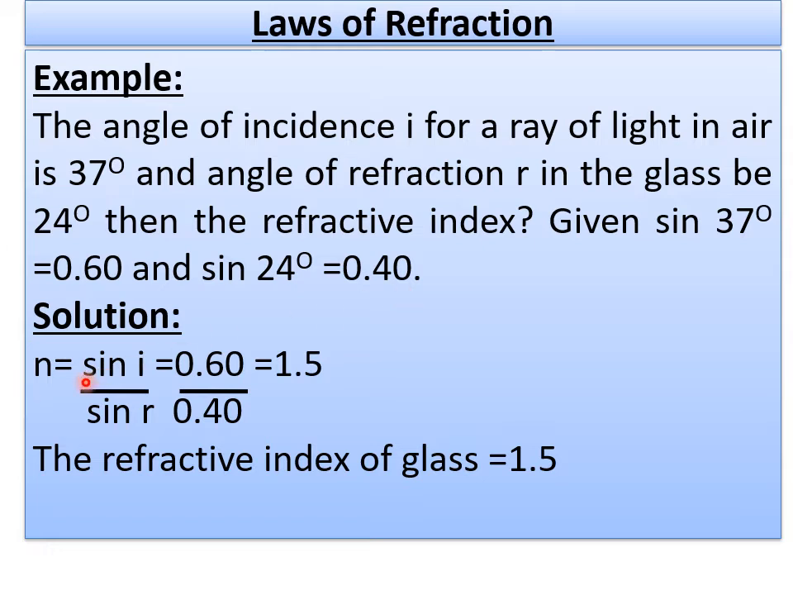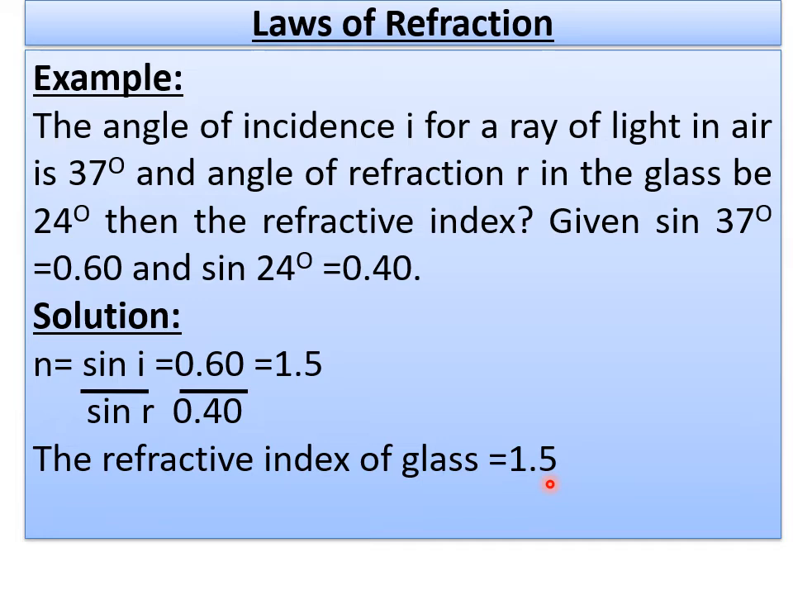Okay. So what is the solution? We know the refractive index from Snell's law equation: n is equal to sin I by sin R. Here I is 37 degrees, R is 24 degrees. So you have to take the values as 0.60 by 0.40. That gives you 1.5. So this is the refractive index of the glass, that is equal to 1.5.